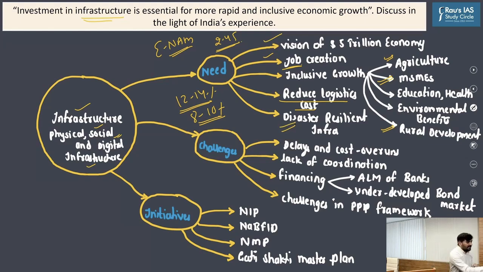Now, as far as the challenges are concerned, first and foremost, most of you know that there is large-scale delay and cost overruns when we are implementing infrastructure projects. For example, as discussed in the current affairs class, according to a recent report published by the Ministry of Statistics and Program Implementation, 1 in every 5 projects gets delayed for more than 5 years.